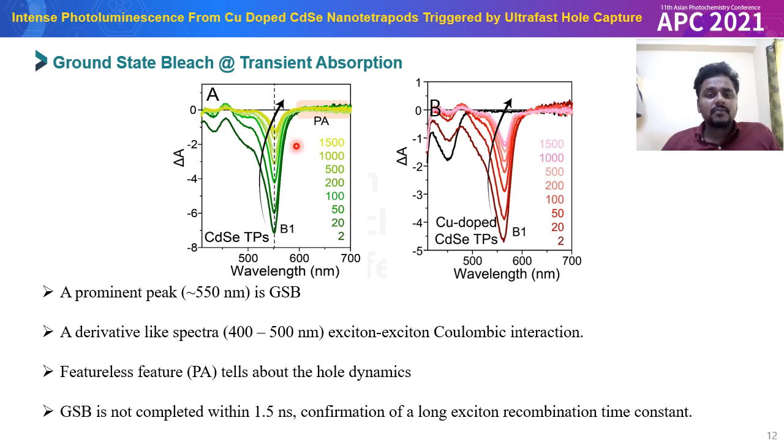People have confirmed by using different electron and hole scavengers that the ground state bleach feature is related to the electron dynamics, and the photoinduced absorption feature tells about the hole dynamics. So to check the electron and hole dynamics, we have recorded the decay kinetics at these features.